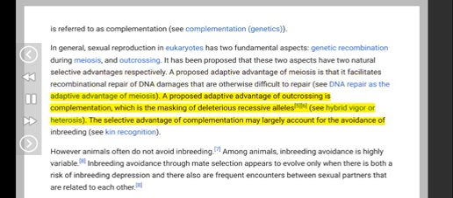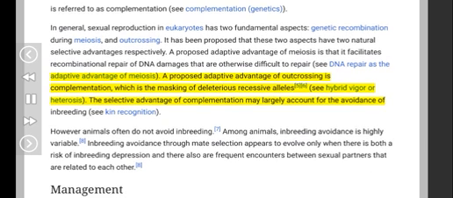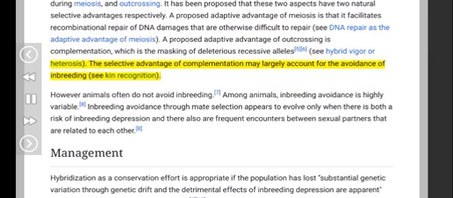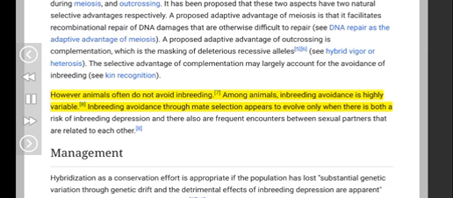A proposed adaptive advantage of outcrossing is complementation, which is the masking of deleterious recessive alleles, see hybrid vigor or heterosis. The selective advantage of complementation may largely account for the avoidance of inbreeding, see kin recognition. However, animals often do not avoid inbreeding. Among animals, inbreeding avoidance is highly variable. Inbreeding avoidance through mate selection appears to evolve only when there is both a risk of inbreeding depression and there also are frequent encounters between sexual partners that are related to each other. Management.